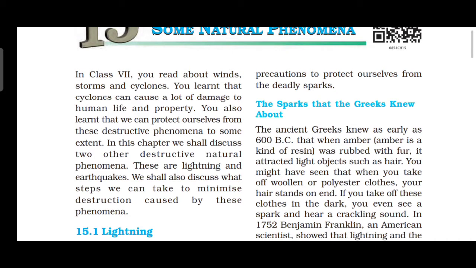And also, if you wear wool or polyester cloth, your hair stands on end. If you take off these clothes in the dark, you even see a spark and hear a crackling sound, in the ancient Greek period.